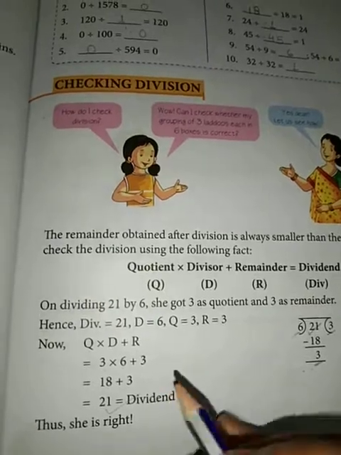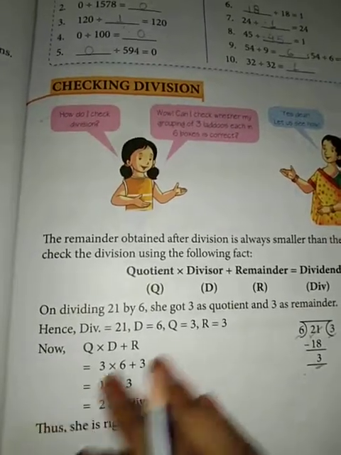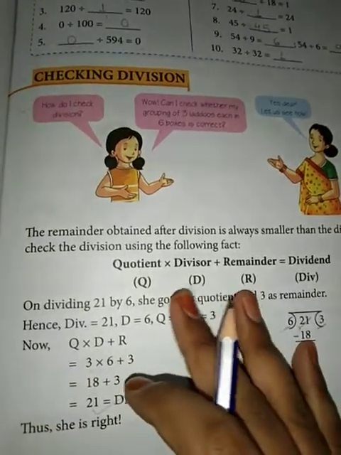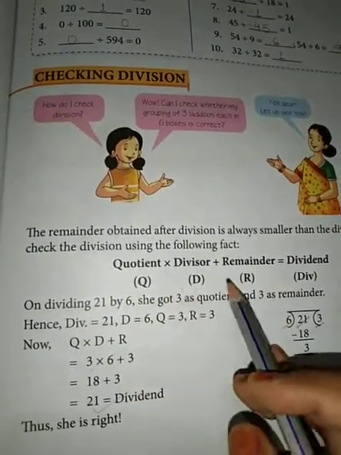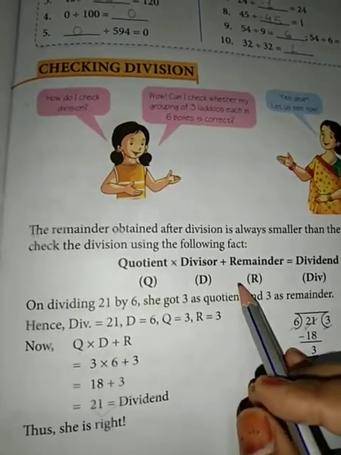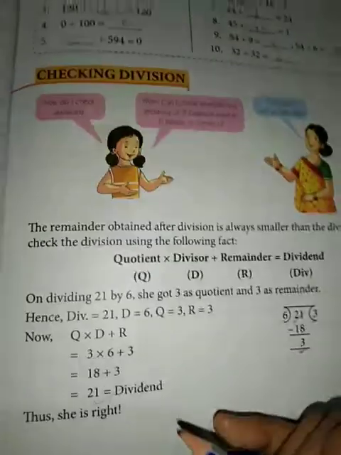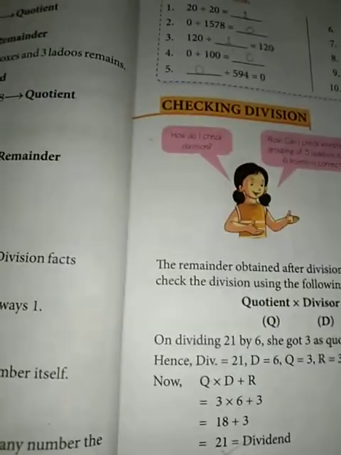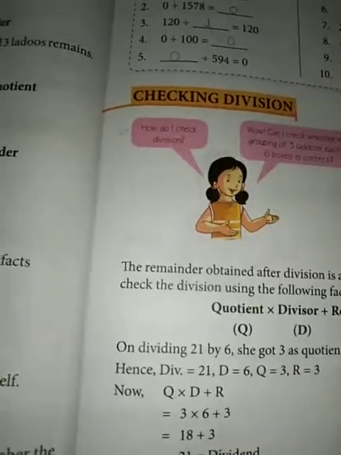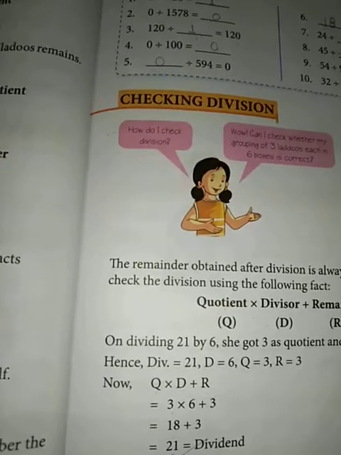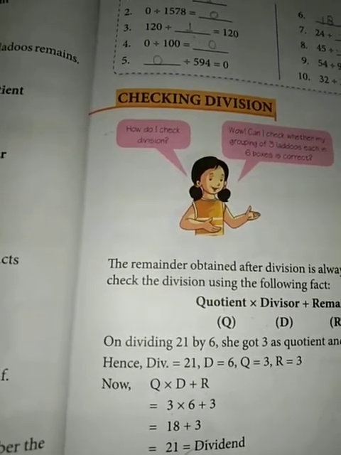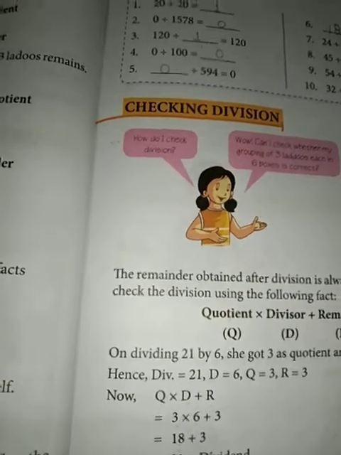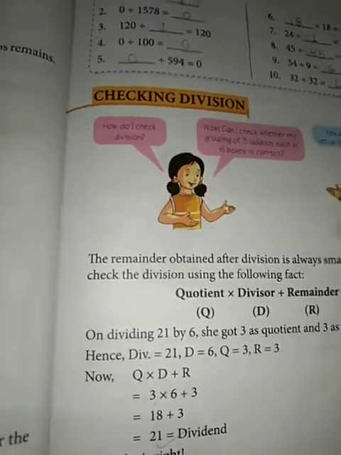Now your homework is, you have to learn this fact for checking the division. You have to learn this fact and you will write this fact in your copy before starting chapter 5. Once again I am repeating, you have to write the division fact and the checking division fact. You will write it in your classwork copy. Clear?